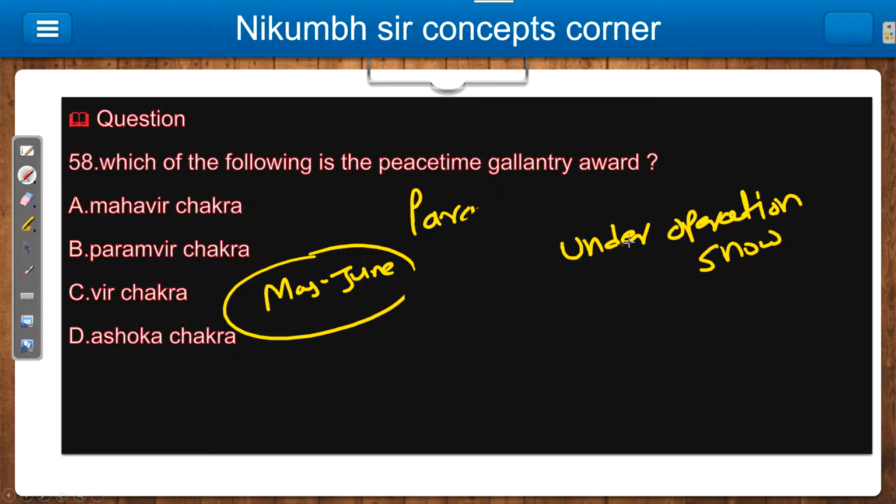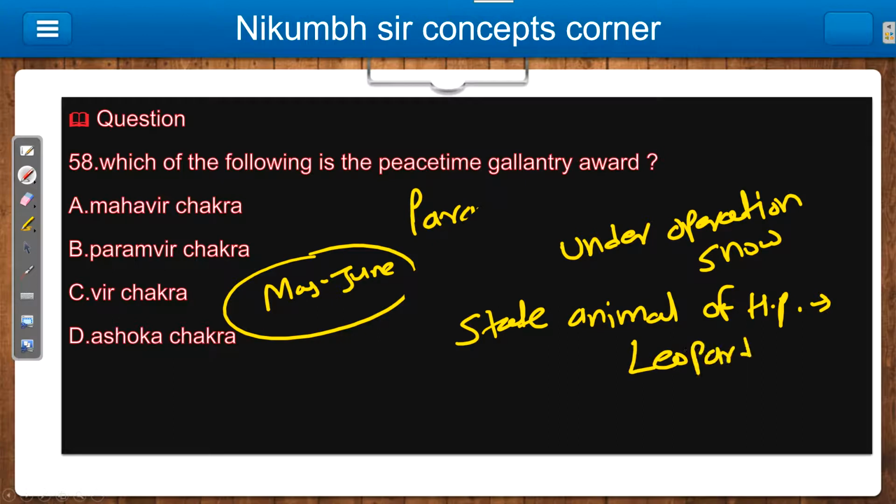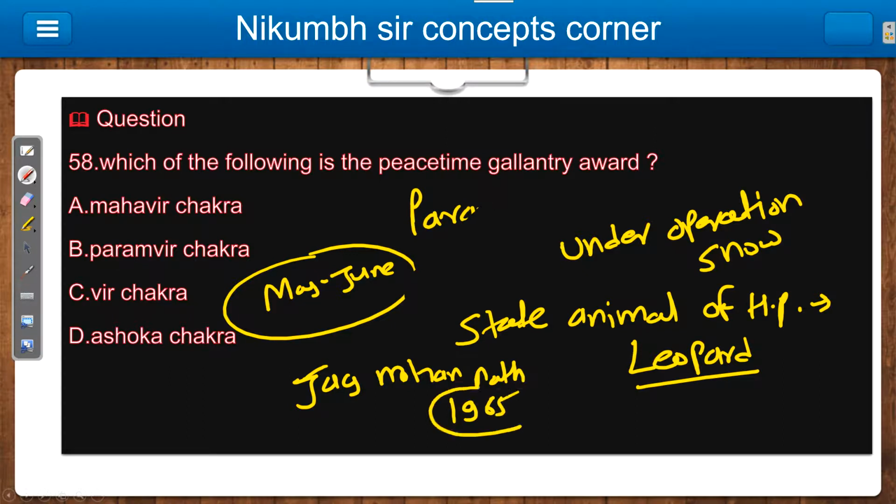Now from this operation, I remember one question: what is the state animal of Himachal Pradesh? Your answer is leopard. So remember this, leopard is the state animal of Himachal Pradesh. And the first Mahavir Chakra award was given to Jagmohan Nath in 1965. And in 2021, Santosh Babu, just remember, for Galwan Ghati, the India-China dispute.